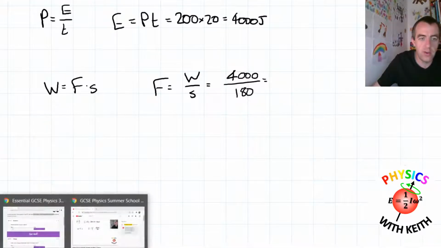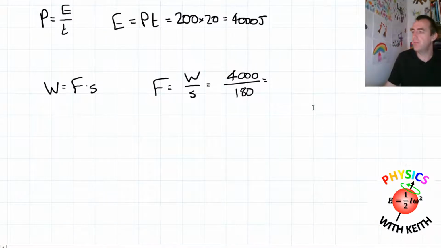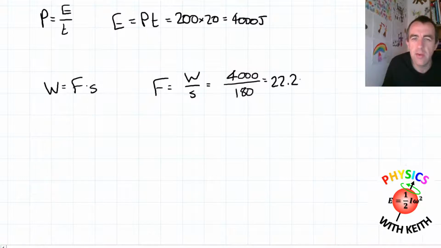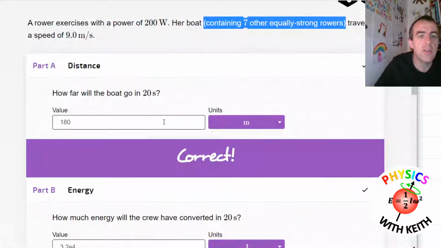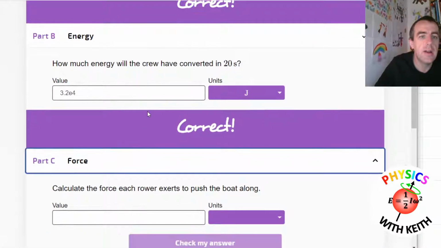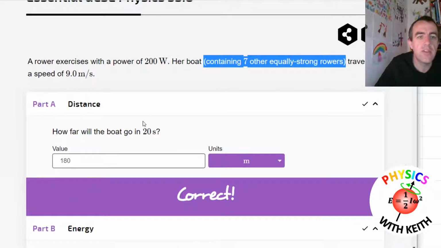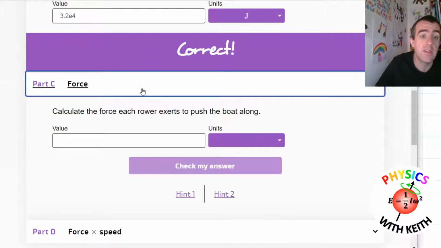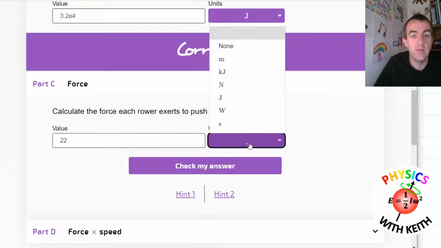It's a force, so it's in newtons. How many significant figures are we going to give our answer to? Let's just check. 22.2 is 2 significant figures, 2 significant figures, but that's 3. So it's 2 significant figures is the answer we're going to give.